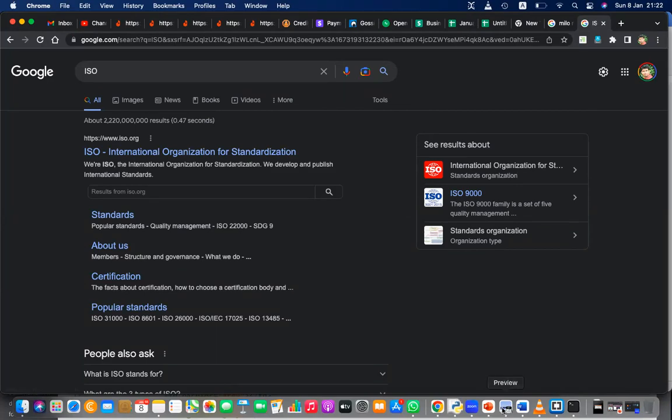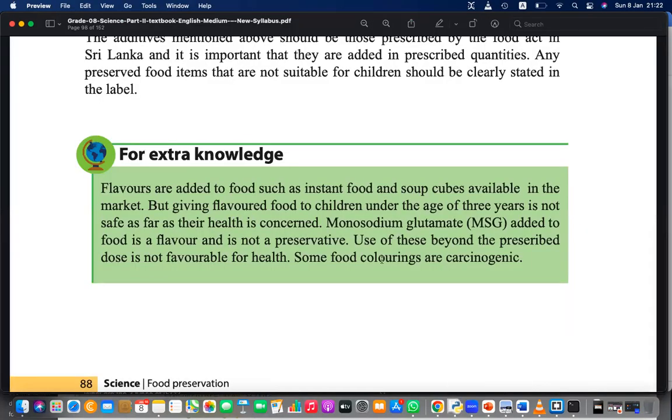Because even these additives and these preservatives need to be added in a given concentration and given proportion. Sometimes some people try to add more additives to preserve food for a long time, but it is not allowed by these standards.